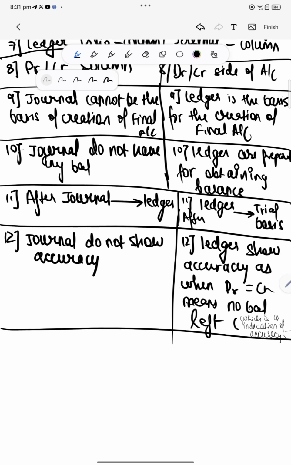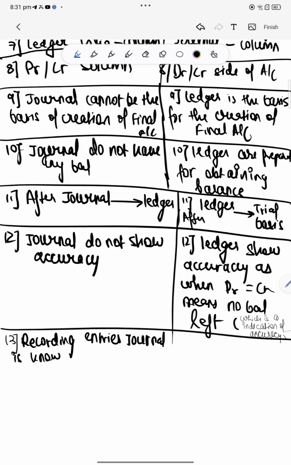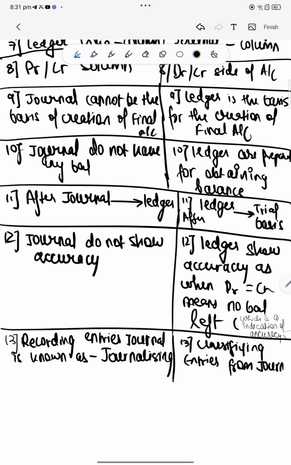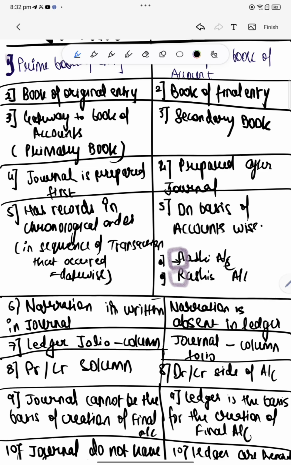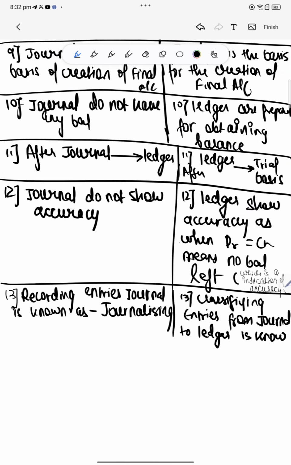Now last and the end point is writing or recording entries in journal is known as journalizing, whereas classifying entries from journal to ledger is known as posting. Journal is prepared first, and ledger is prepared after journal. Okay, here the distinction ends.